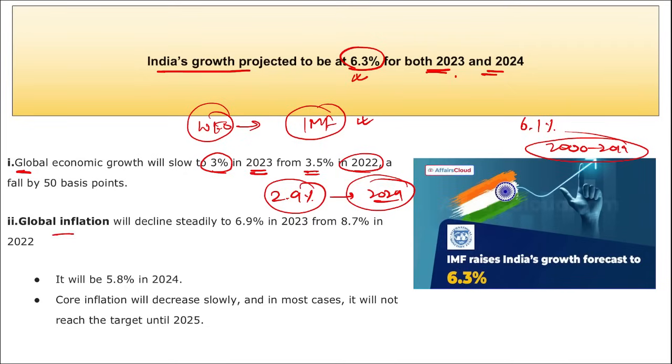Then the global inflation will decline steadily to 6.9% in 2023 from 8.7% that it was in 2022. Then it is also expected that in 2024 the global inflation will be around 5.8%.